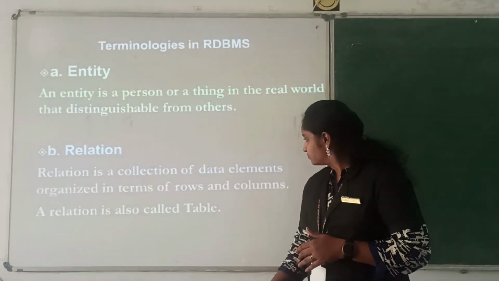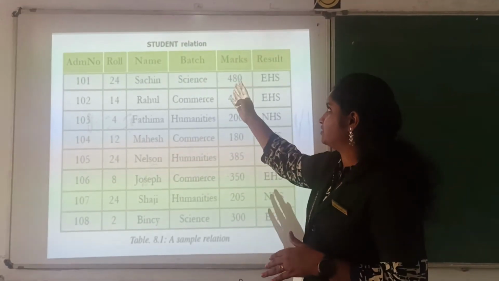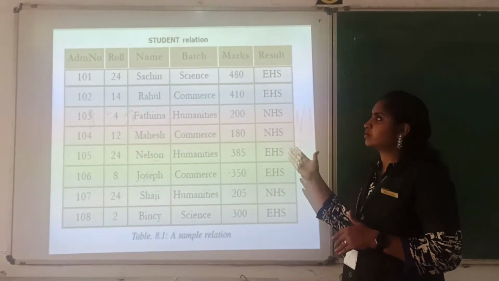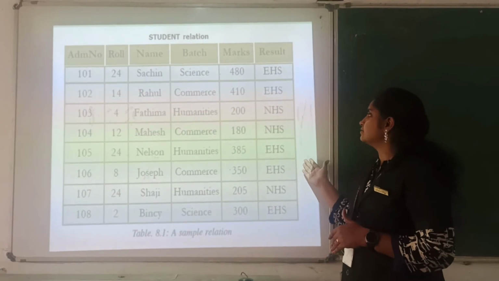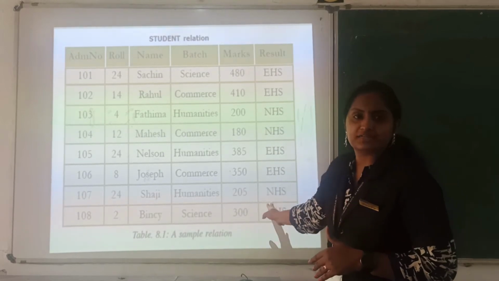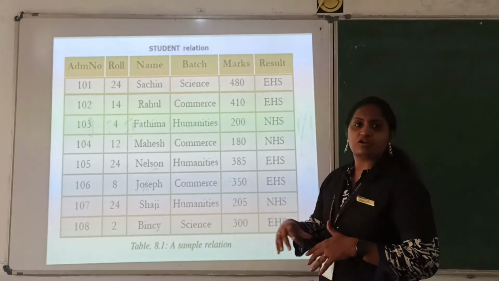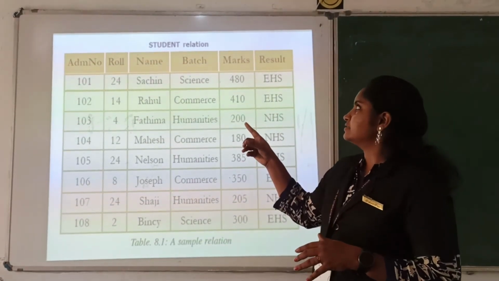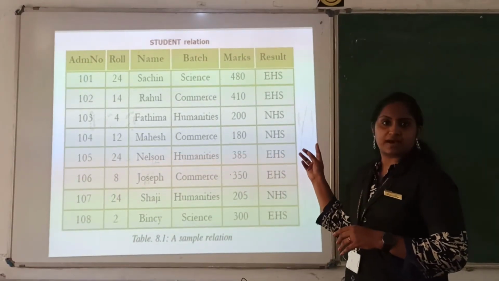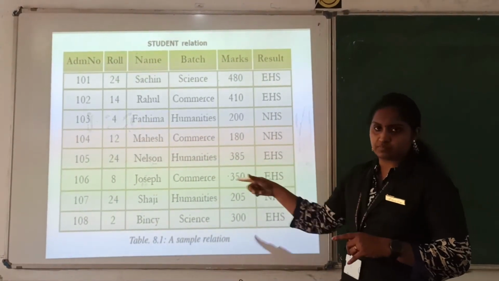Here is an example of a table: the student relation, that means the student table. Here we have the admission number, roll number, name, batch, marks and result. If it is a table of 10 students, we have these details. It is a sample relation. Here we have the columns. How many columns can you see? Yes, that is 6 columns: admission number, roll number, batch, marks, name and result. These are the columns, and this data is known as rows.